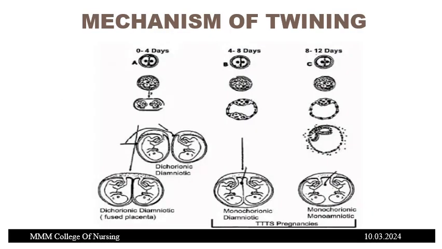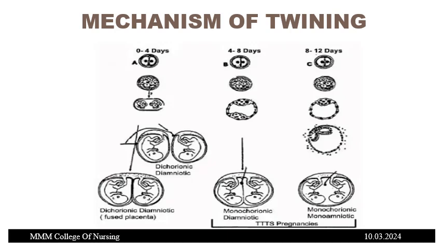In the case of cleavage at 0 to 4 days, we are not considering dizygotic diamniotic twins. It means two ova and two sperms are there, so two babies will be normally formed. But when there is a single ovum and single sperm, this mechanism of twinning can occur at different days.